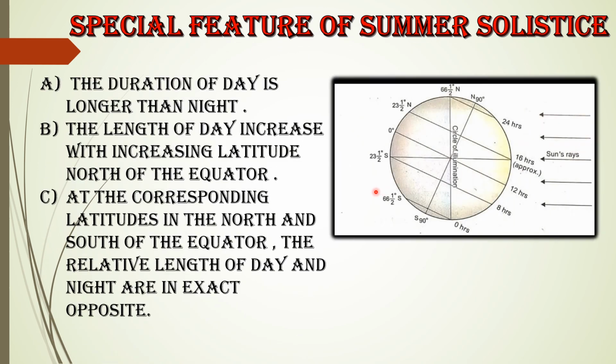Here are the special features of the summer solstice. The duration of day is longer than night. The length of day increases with increasing latitude north of the equator. At the corresponding latitudes in the north and south of the equator, the relative lengths of day and night are in exact opposite.